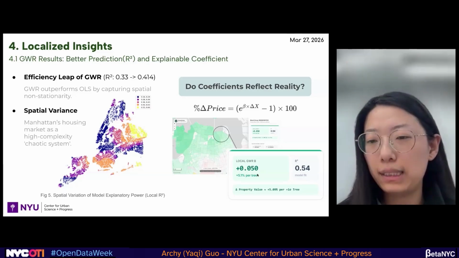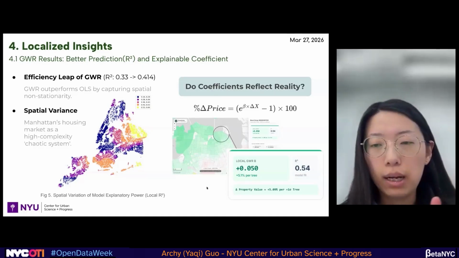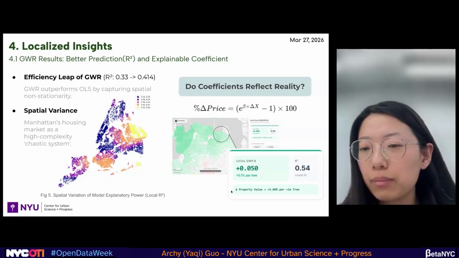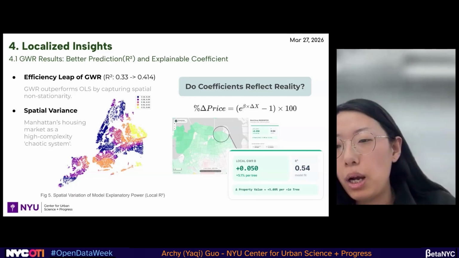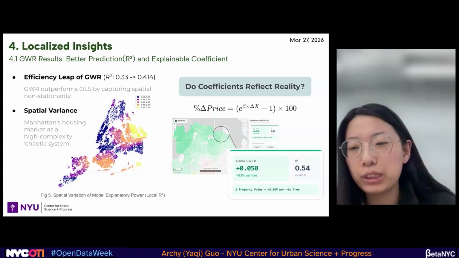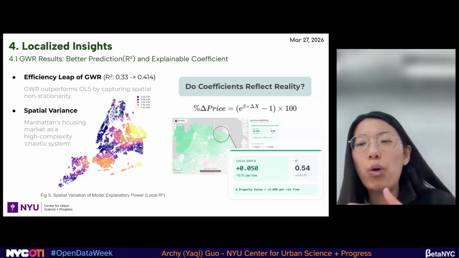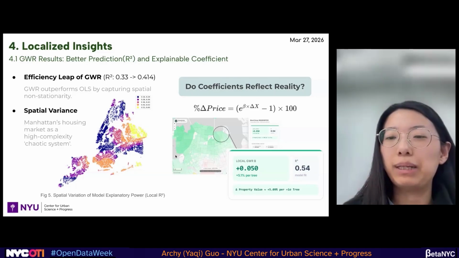So here we can see the results. If we get a coefficient of positive 0.05, it means the housing price will change by 5% if we plant one standard deviation more street trees. So this is the explanation.